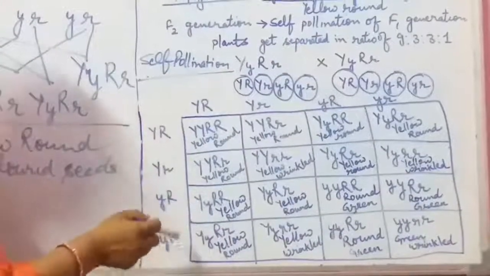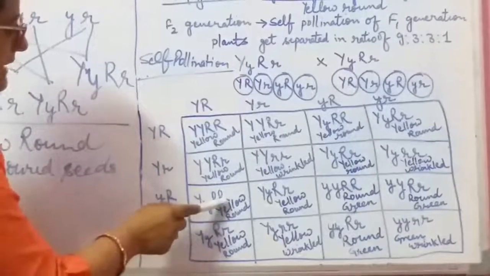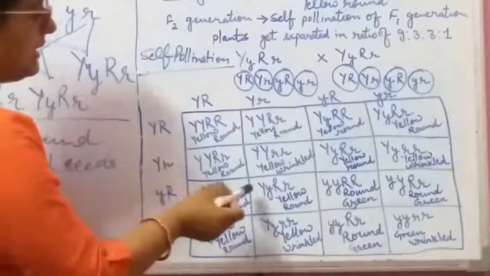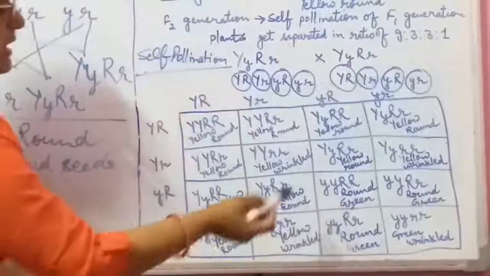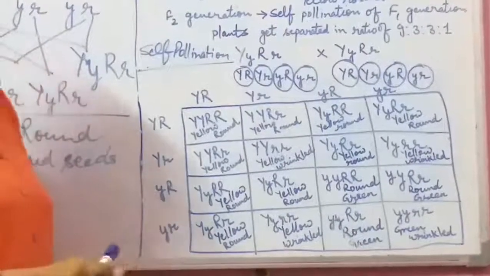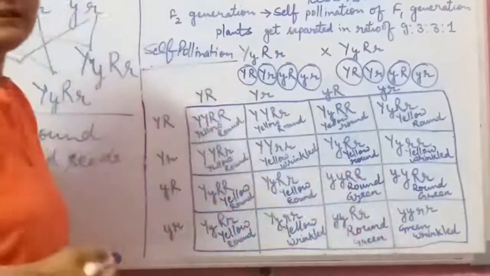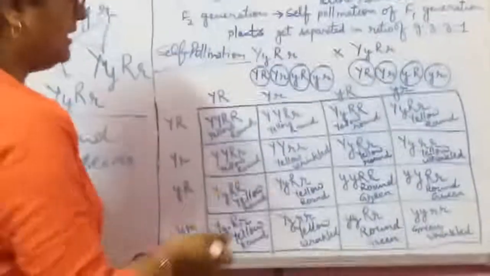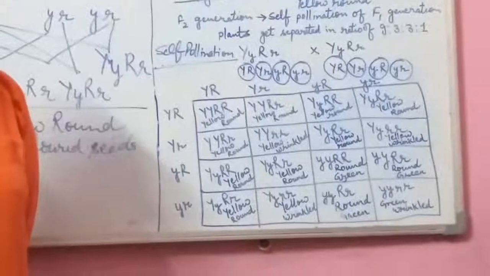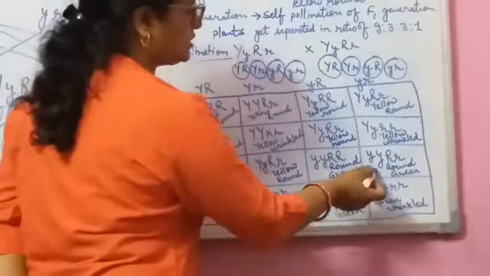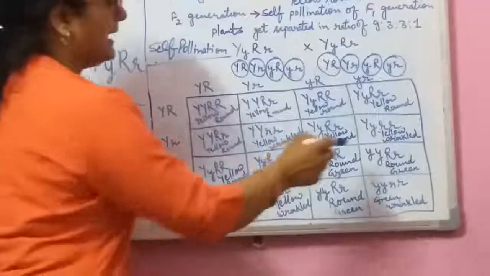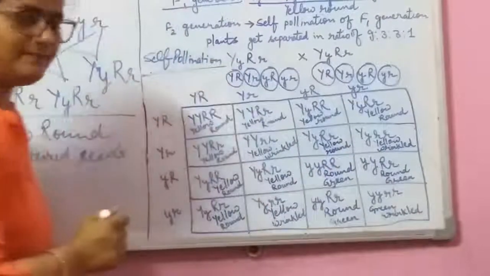Then look here. Here also capital Y, capital R. All the dominant character alleles are present. That's why it is also yellow round. Here also the dominant characters, yellow round. Small y, capital R. Then small y is for the green color, and capital R for the round. Okay. Then what happened? It will be the plant of the round green colored seeds. Here also small y, capital R, small r. Small y is for the green color and R for the round. Then it is also the round green.